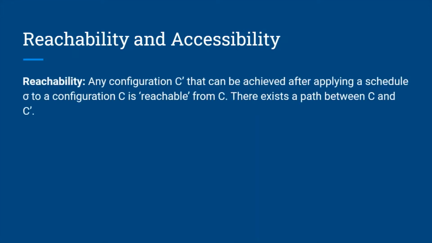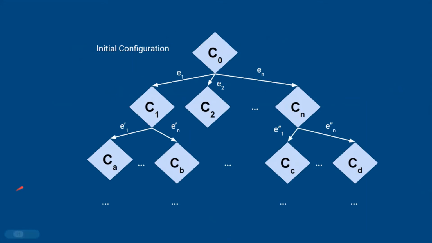Reachability and accessibility. Reachability: any configuration C prime that can be achieved after applying a schedule sigma to the configuration C is reachable from C. In other words, we can say that there exists a path between C and C prime. In this diagram, we can see that configuration CB is reachable from C1 because there exists a path between them.